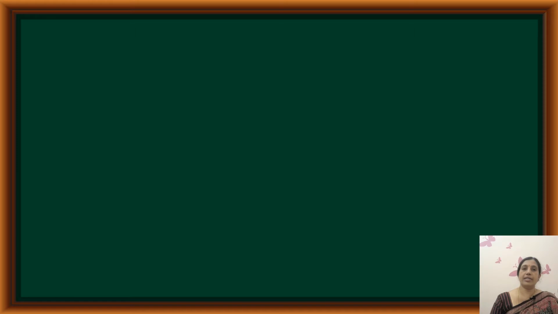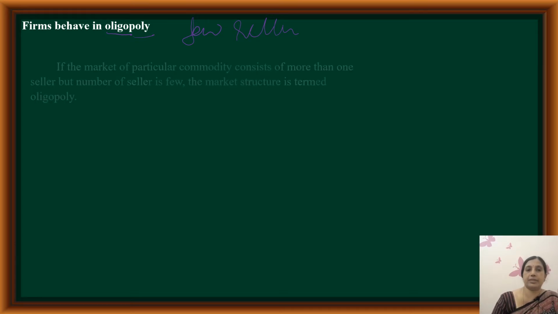Dear students, now let us discuss oligopoly. What do you mean by oligo? Oligo means few, and poly means seller. So it is a market where there will be few sellers.